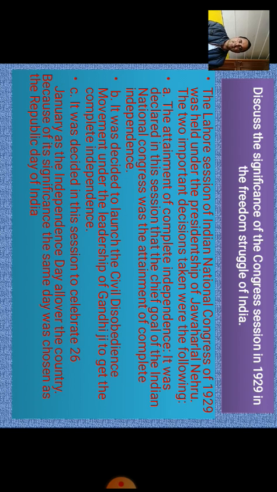The two important decisions taken were the attainment of complete independence, which was declared as the chief goal of the Indian National Congress, and launching a civil disobedience movement under the leadership of Mahatma Gandhi. It was also decided to celebrate 26 January as Independence Day. So such decisions were taken after the failure of the Simon Commission.